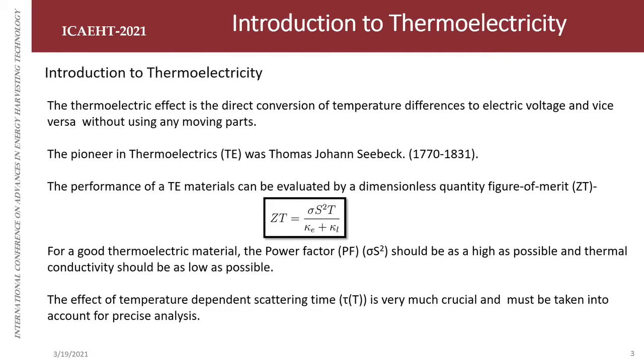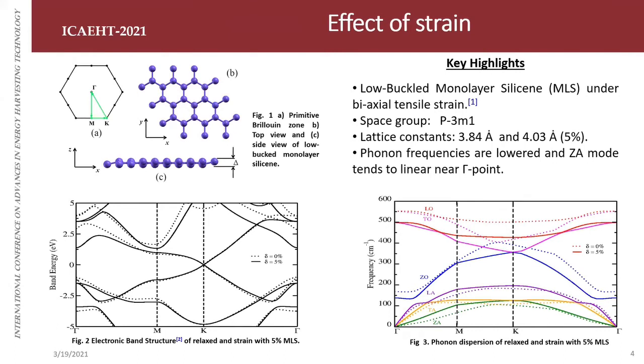Here, one thing I want to introduce: based on our first principle calculations, sigma and kappa E, that is electrical conductivity and electronic thermal conductivity, we obtain within the Boltzmann transport framework using the BoltzTraP tool with respect to tau. That is, sigma is obtained as sigma by tau and kappa E is obtained as kappa E by tau. So tau needs to be calculated distinctly, which is also a temperature dependent parameter. Nowadays it is possible to calculate temperature dependent scattering time, and it should be included in future also. Before doing that, I have taken silicene here with a strain.